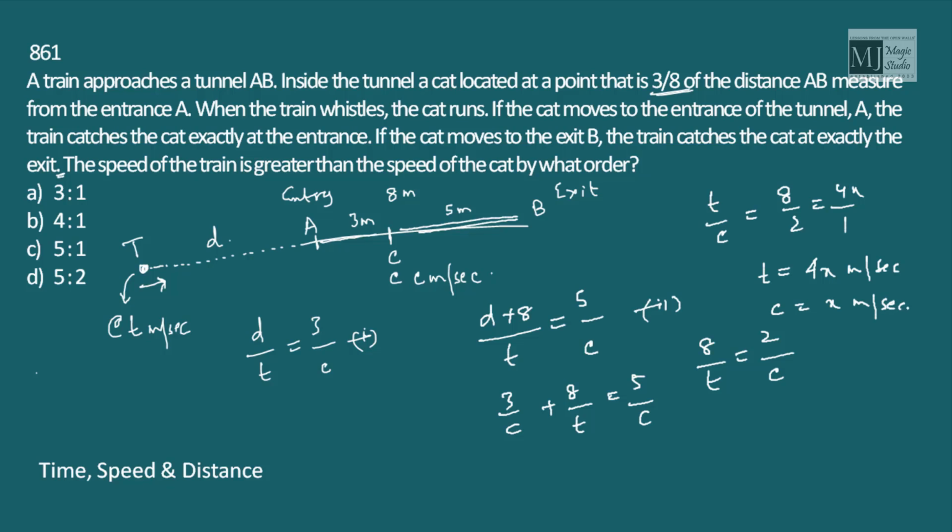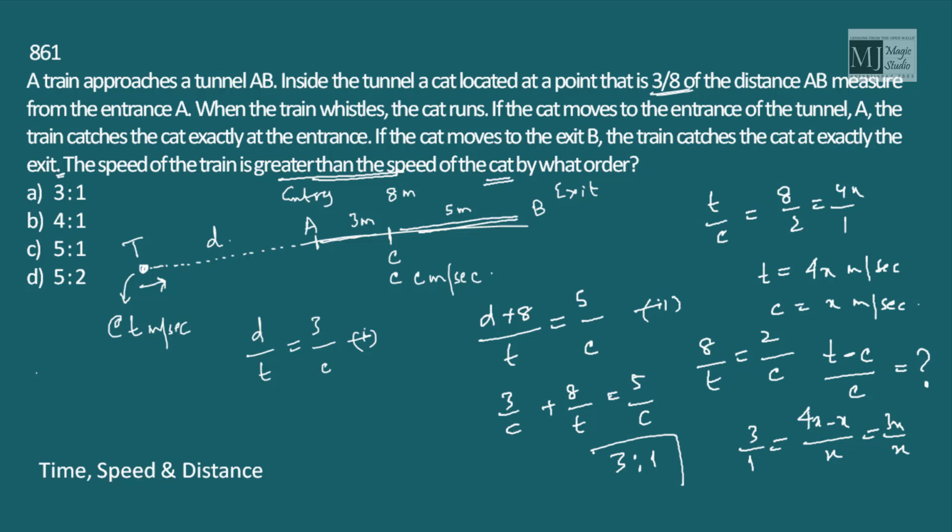Now what is the question asked? The speed of the train is greater than the speed of the cat by what order? That means (T minus C) by C. What is the value of this? This is (4x minus x) by x, 3x by x, that is 3 by 1.